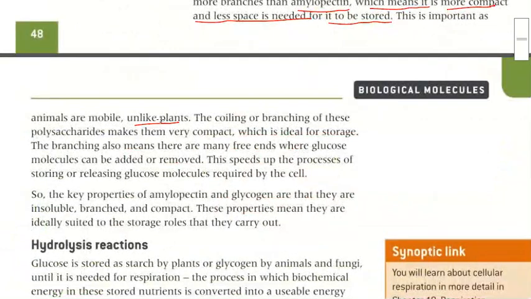The coiling or branching of the polysaccharides makes them very compact, which is ideal for storage. The branching also means that there are free ends where glucose molecules can be added and removed. This point is clear?